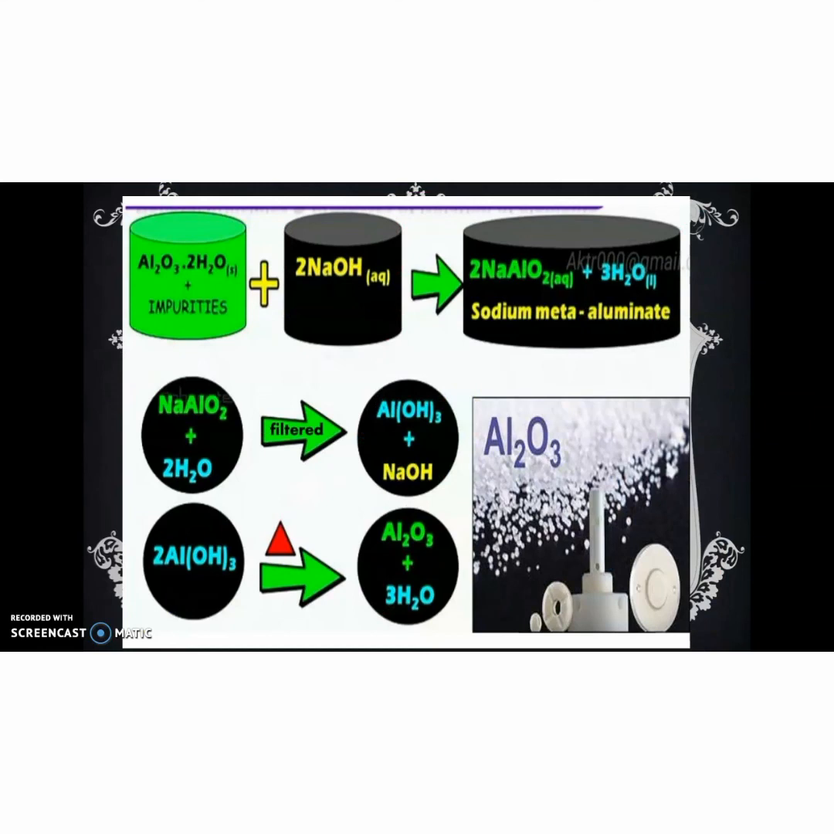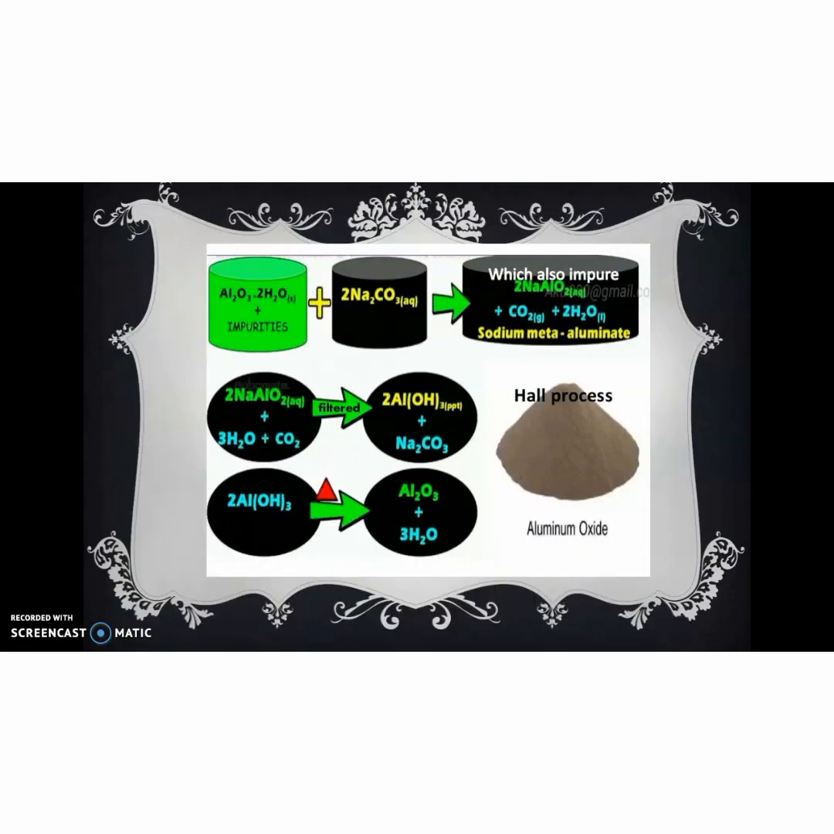This is an example for it, where bauxite ore of aluminium reacts with the leaching agent NaOH to form sodium meta-aluminate. And this is filtered to give aluminium hydroxide or Al2O3. And this aluminium hydroxide is again heated to give alumina plus water. So this is an important process of leaching.